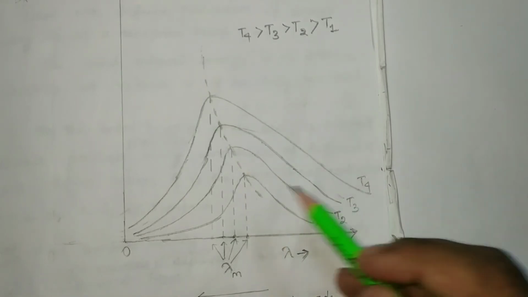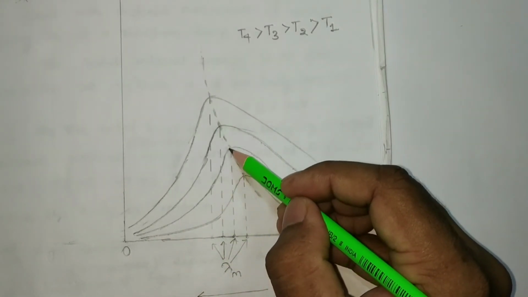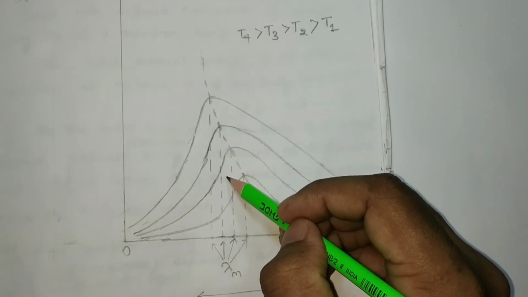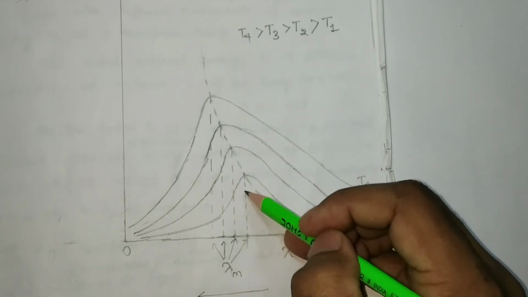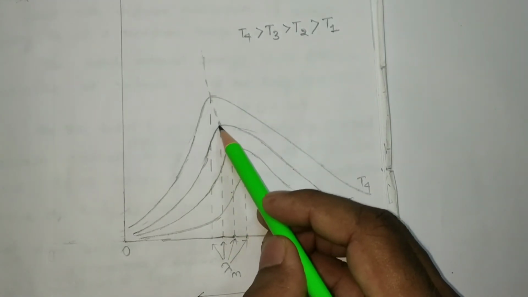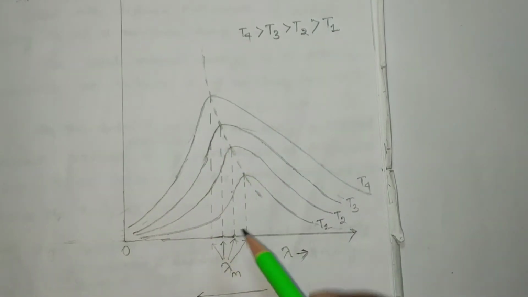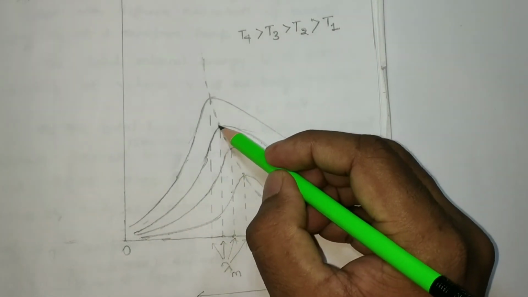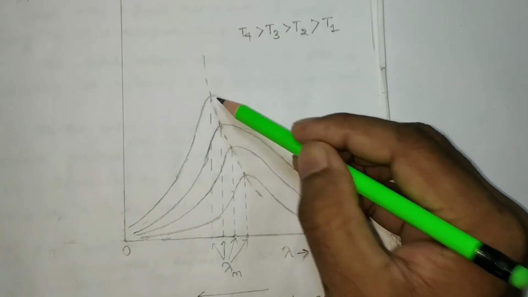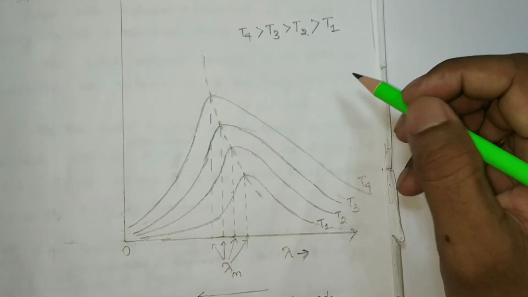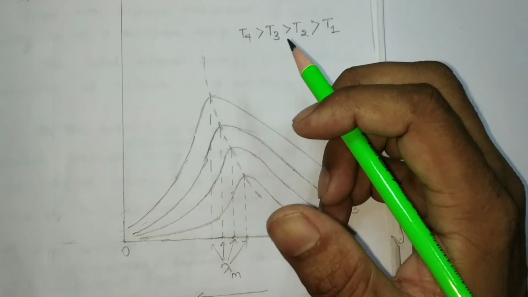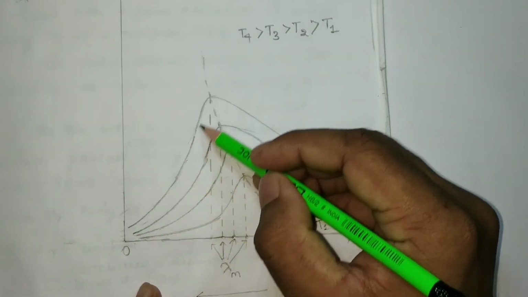For T2, the peak increases, and the peak shifts towards the lower wavelength side. For T3, again it shifts towards the lower wavelength side, and the peak increases again. So the increasing peak indicates that the intensity of energy is also increasing.